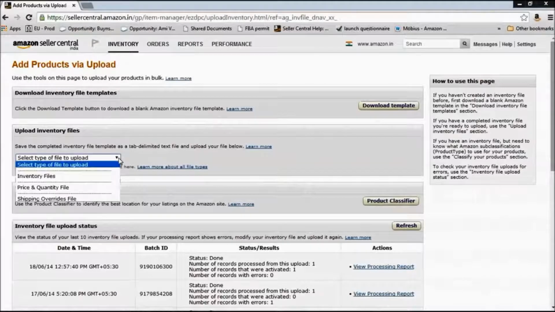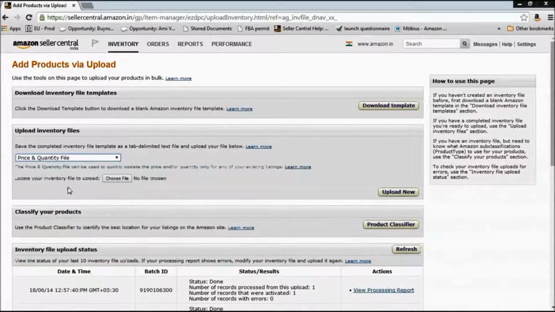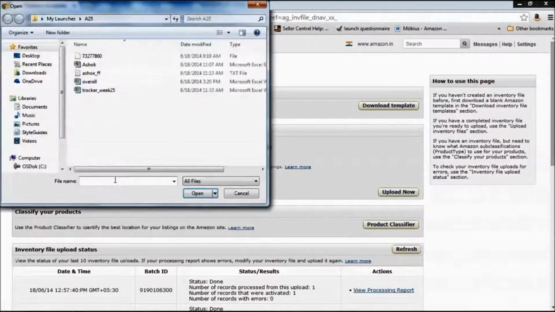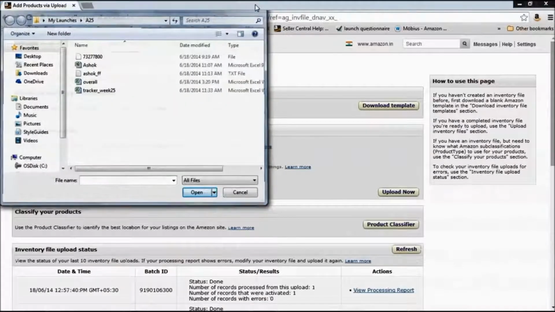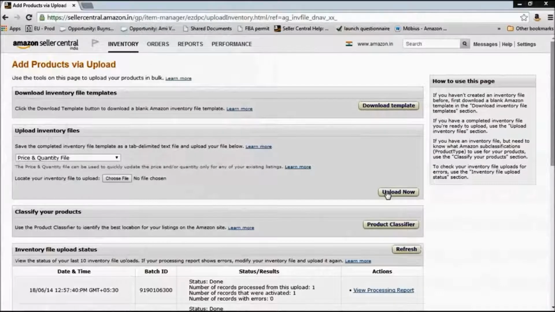This time, select the type of file to upload as price and quantity file. Choose the file by browsing through your computer and click on upload now. And that will update the price and the quantity for all of the products that you have mentioned in that Excel sheet.